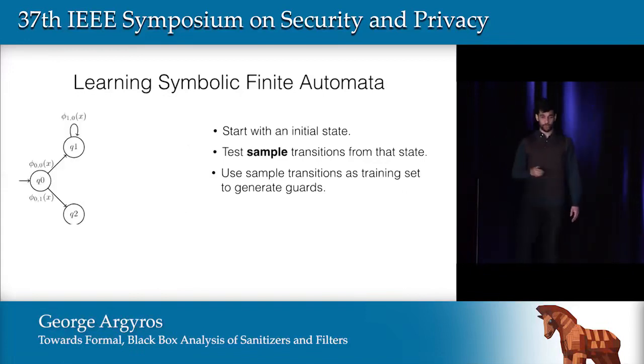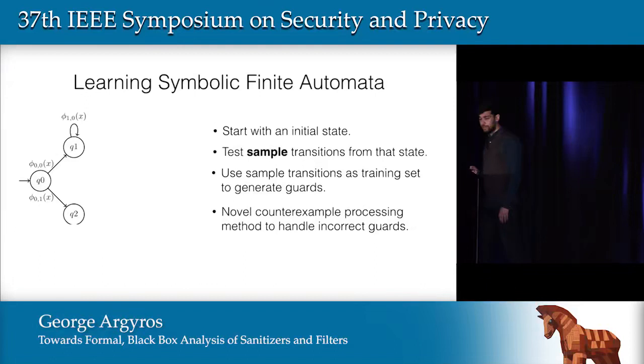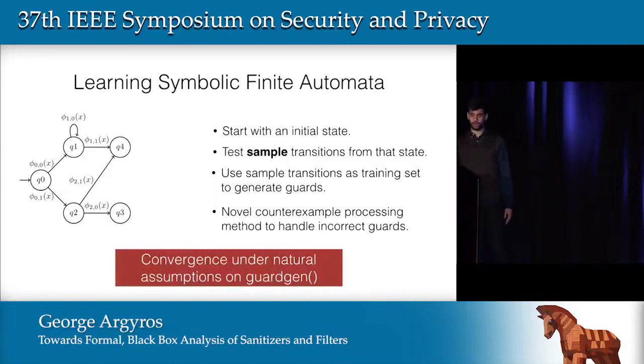And after that, when we check that hypothesis for equivalence, we came up with a novel counterexample processing method that basically can distinguish between the 2 cases that I mentioned before, and thus we can eventually learn the target automaton as a symbolic automaton. And this is guaranteed always to converge into the correct automaton under some natural assumptions of the guard generation algorithm.